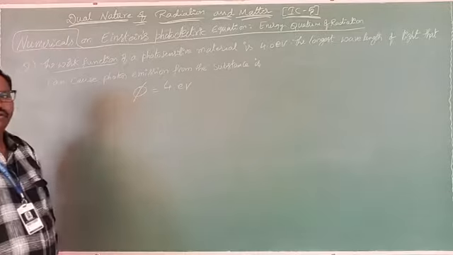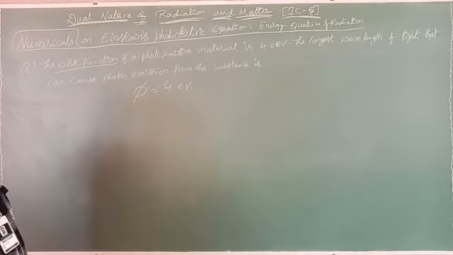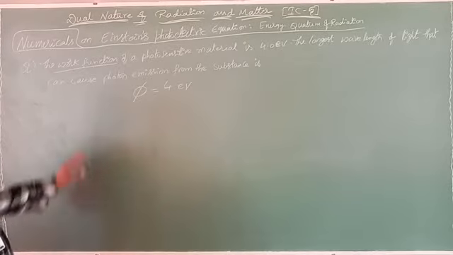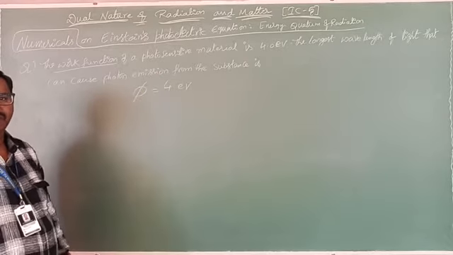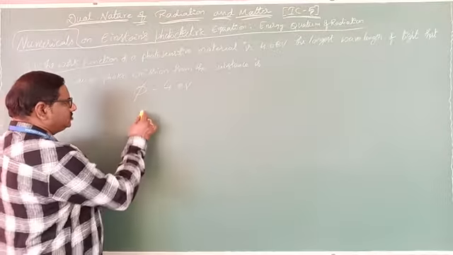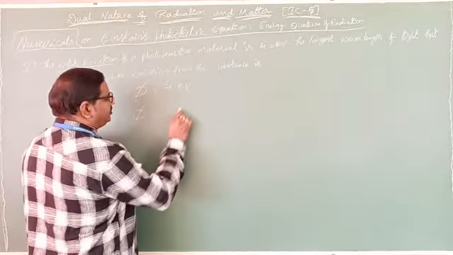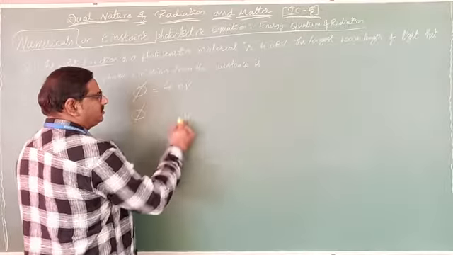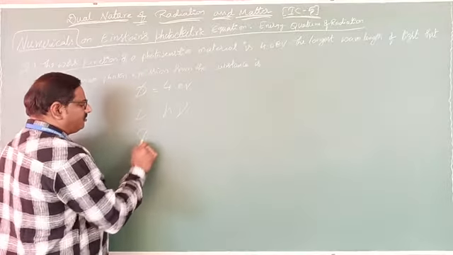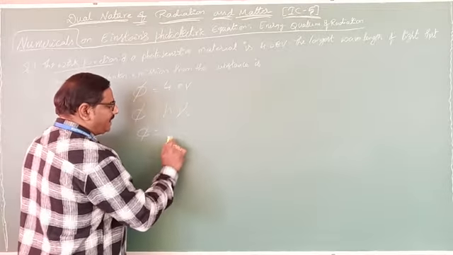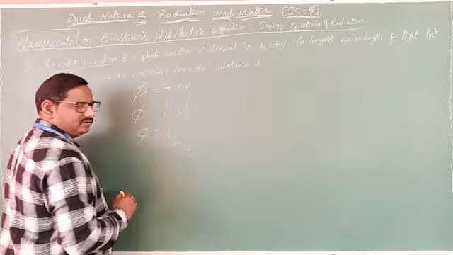The longest wavelength of light that can cause photo emission from the substance is asked. Already we know that phi equals h nu naught, which we write as phi equals hc by lambda naught.